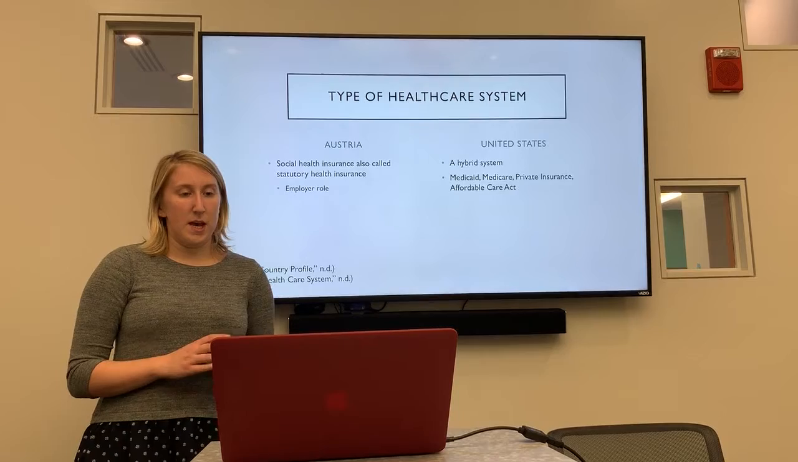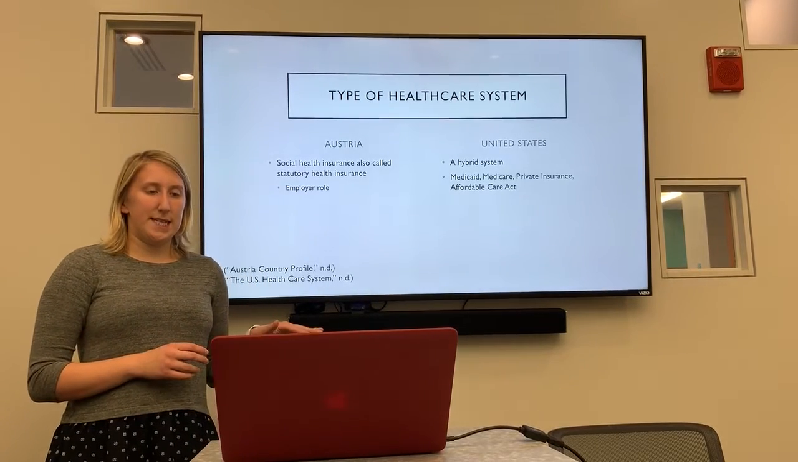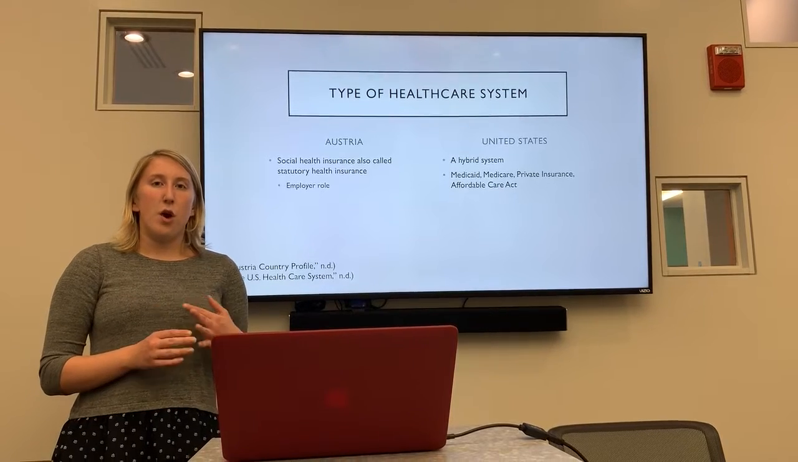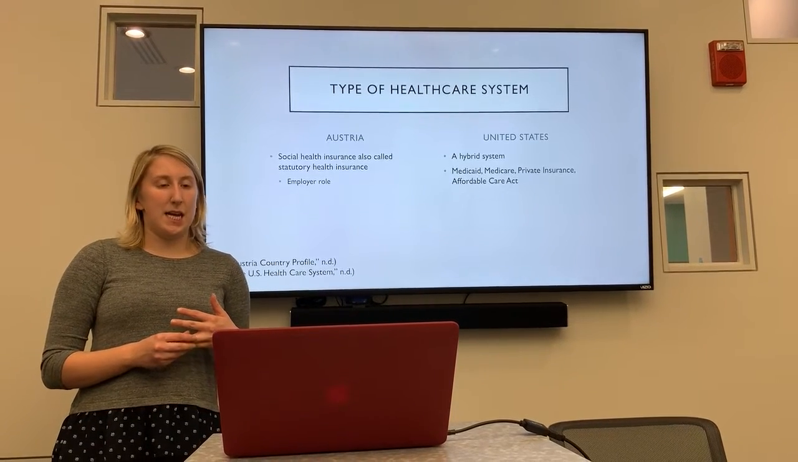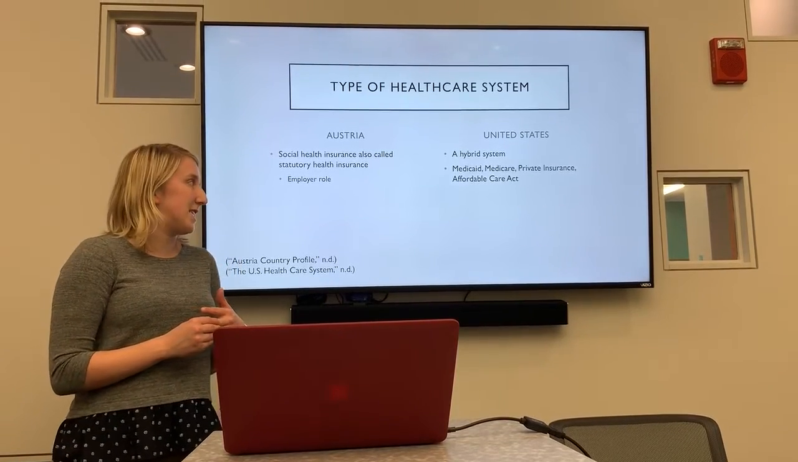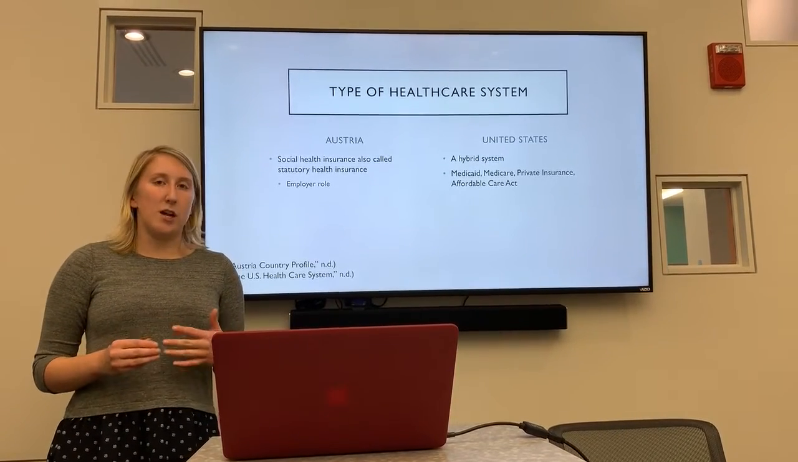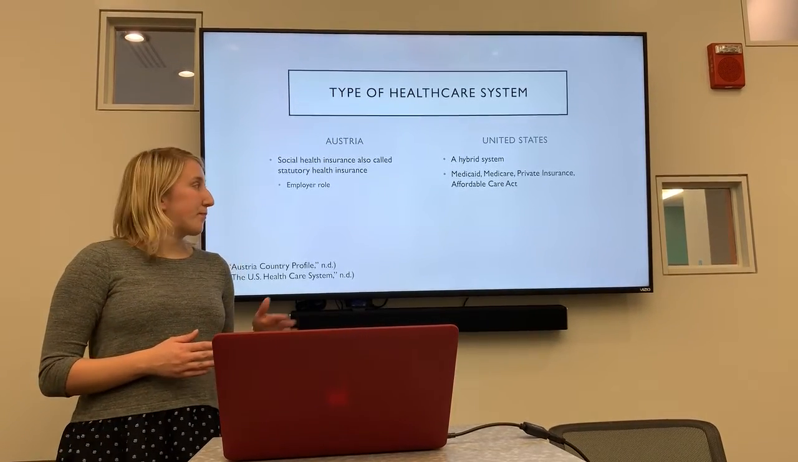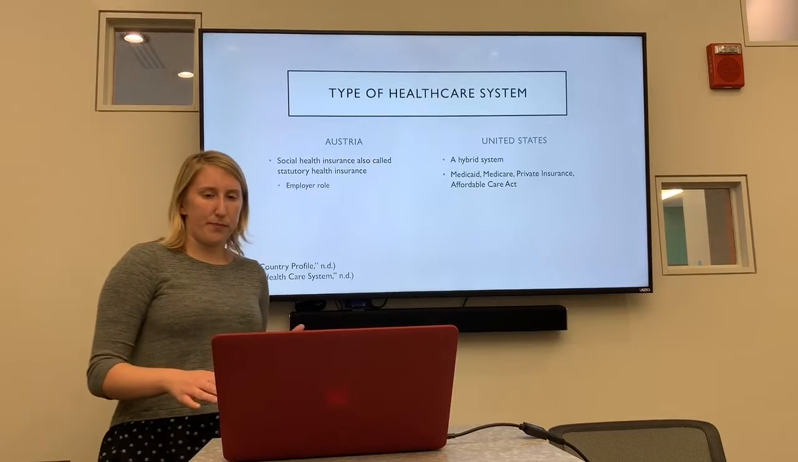and that is called co-insurance for the employee's family. And then in the United States, we have a hybrid system. We have the federal level, which is Medicare. We have at the state level Medicaid, and then we have private insurance, which is the most common form of insurance in the United States. And then we have the Affordable Care Act, which is relatively new and is still being improved and implemented as a universal healthcare system.